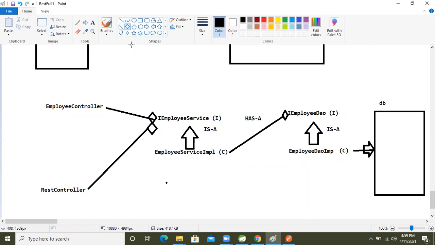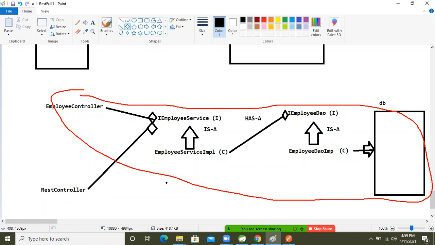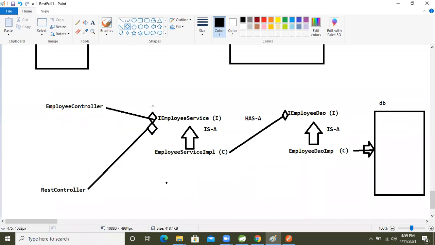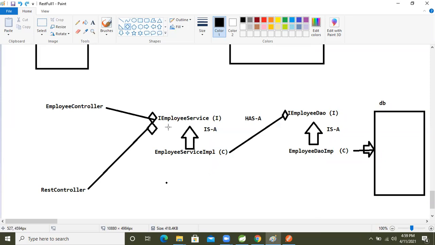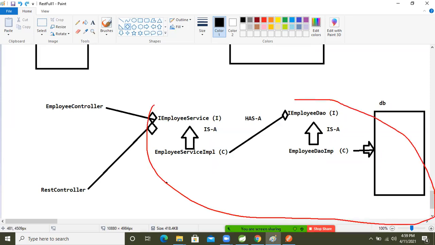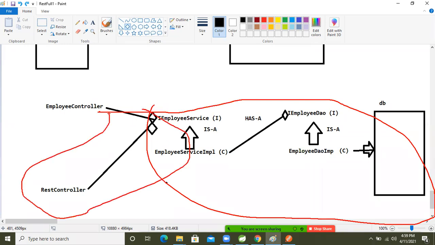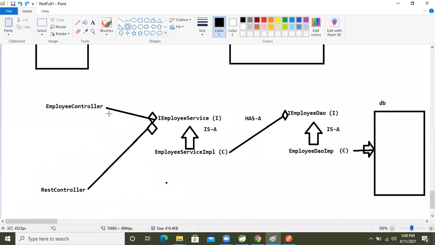In the previous session, this much operation we completed already. This operation we completed already, right? And here, this is common for all controllers, guys. These things are common for all controllers. Now this service class I'm going to use in this rest controller only, right? This is the DFD, data flow diagram.